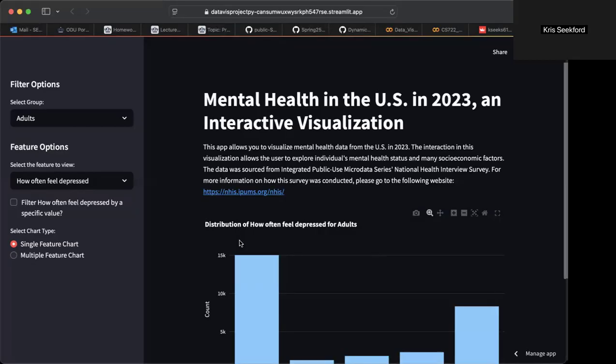Because of that, the data could be skewed, since there are still stigmas around mental health. So maybe somebody is really depressed every day and they are reporting they're depressed weekly, or they're depressed weekly and they're reporting they're never depressed. So there's that stipulation in the data.